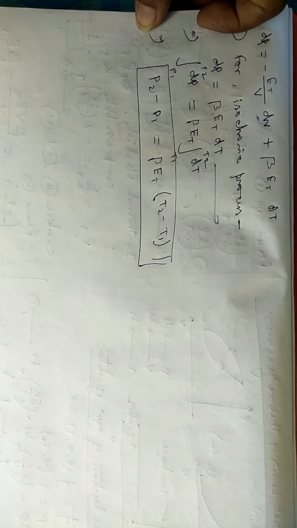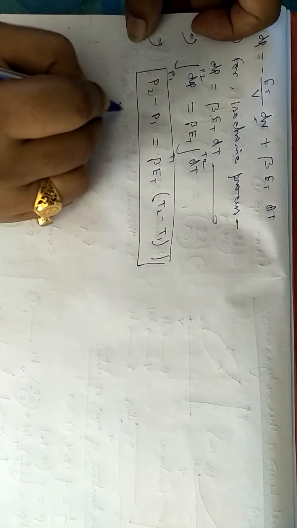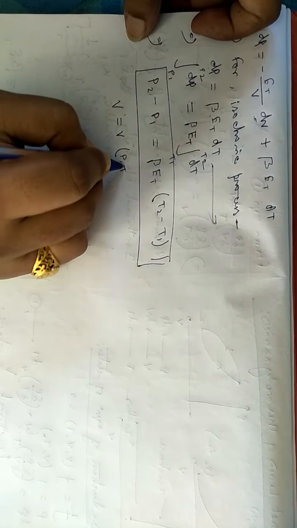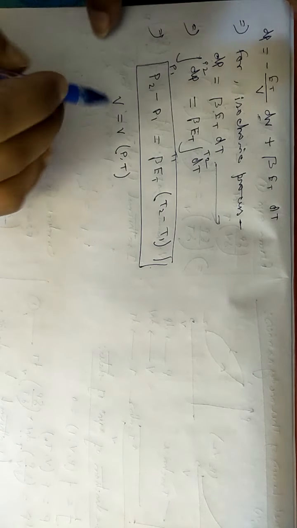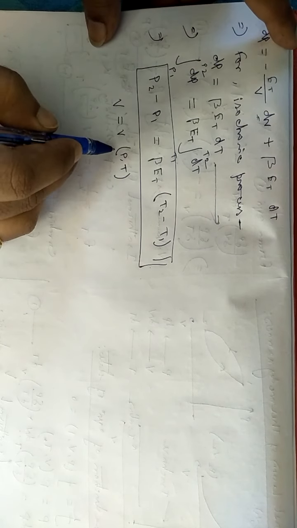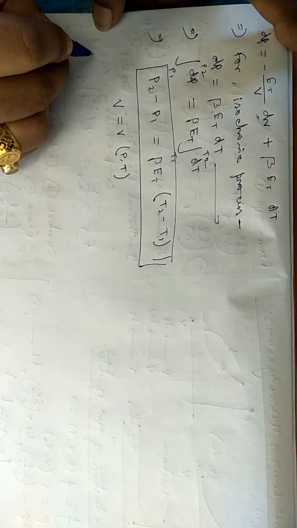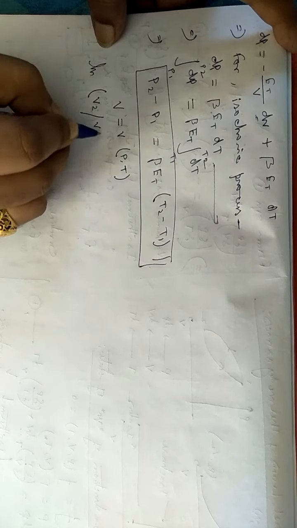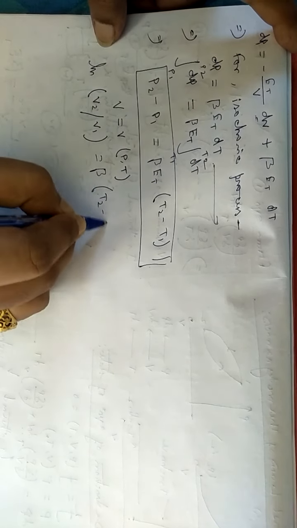Now suppose instead of the previous equation we start from the equation where the volume V is a function of P and T. Initially you considered pressure as a function of volume and temperature. Now I am considering the volume itself as a function of P and T, and proceeding in the same way, you would arrive at the equation ln of V2 by V1 equals beta times T2 minus T1.